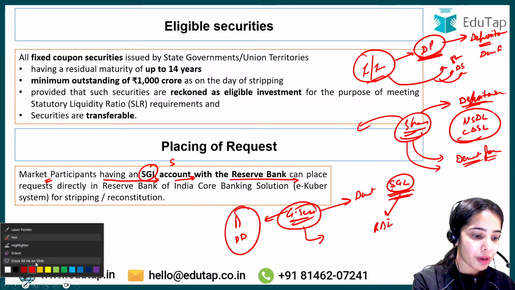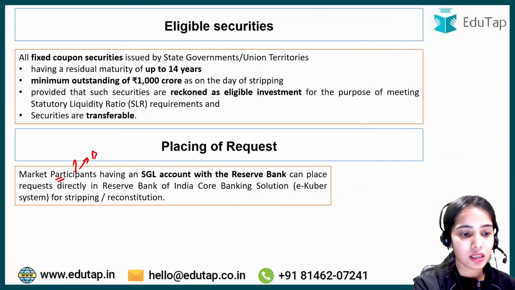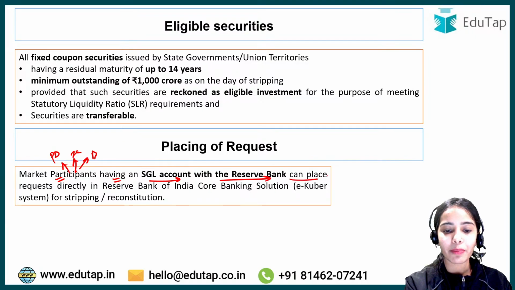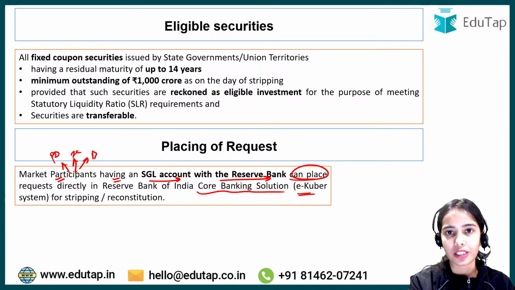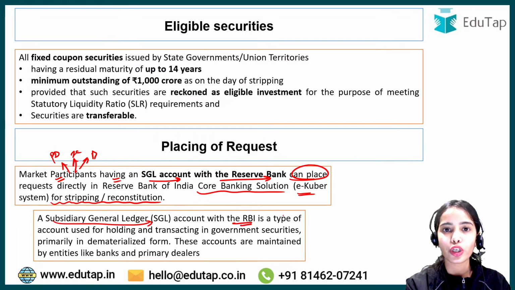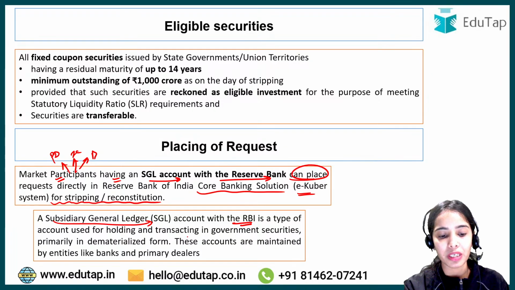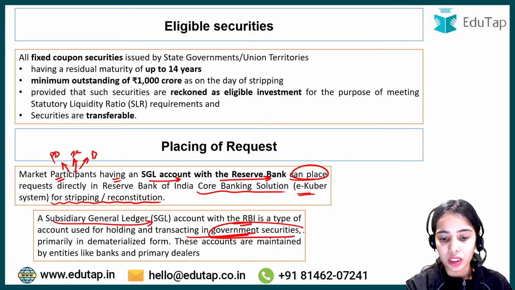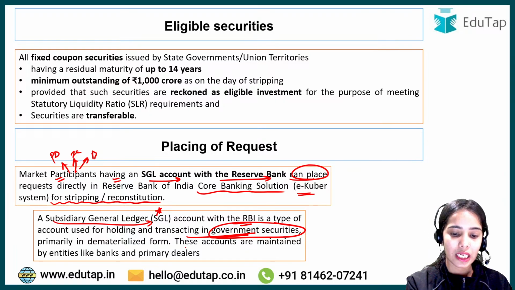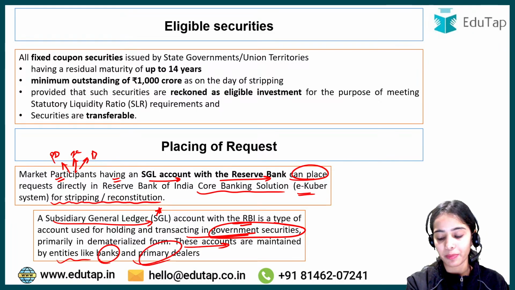So member participants, that is the banks, insurance companies, or primary dealers, have an SGL account with the Reserve Bank of India, and they can place the request directly through the RBI's core banking solution, the e-Kuber system, for stripping or reconstitution. The subsidiary general ledger account with the RBI is a type of account used for holding government securities in dematerialized form, and through the SGL account, transactions can happen in government securities. These accounts are maintained by entities like banks and primary dealers.